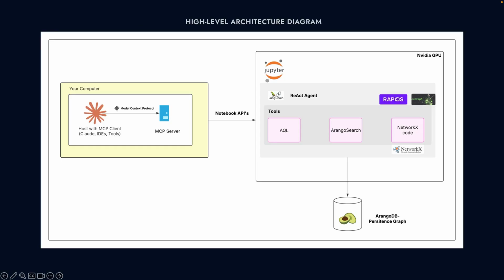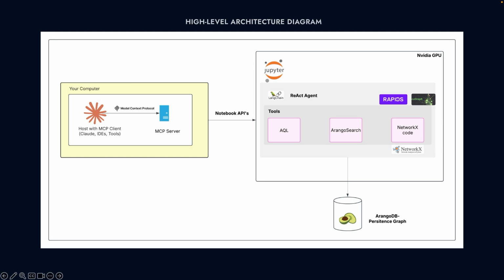So this is a high-level architecture diagram that we built for this application. We are utilizing LangChain ReAct components on the right section of the screen within a Jupyter notebook, where we have configured a variety of tools to take full advantage of ArangoDB's multi-model capabilities. First, we created a tool specifically for answering queries related to Arango query language by using ArangoGraph from LangChain. Alongside, we have developed custom tools to handle Arango search and generate NetworkX code. So our agent is also designed to perform hybrid query searches based on the context of the query.